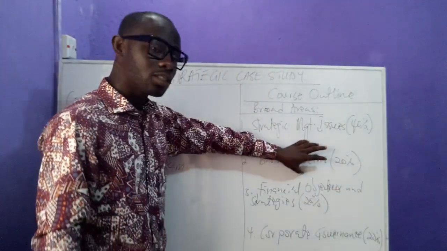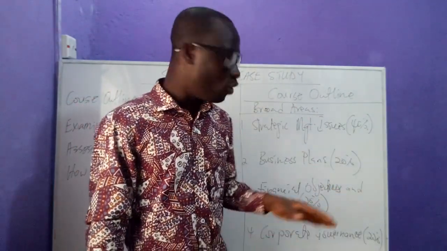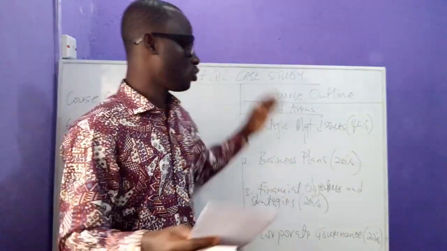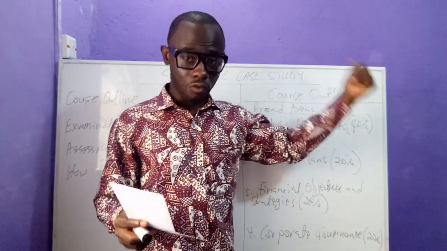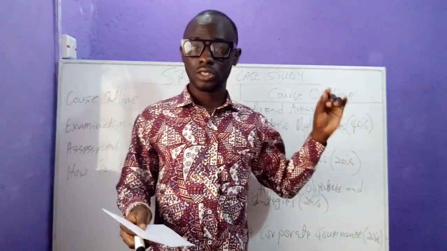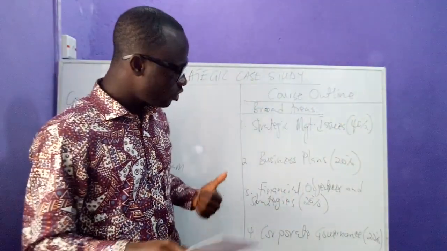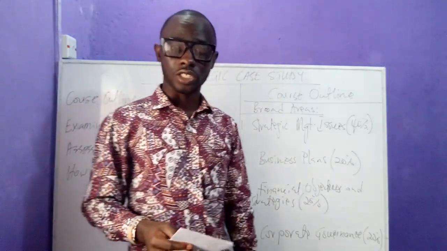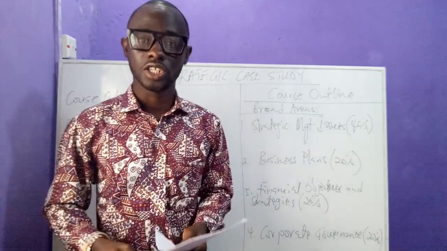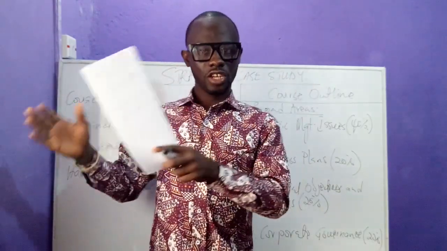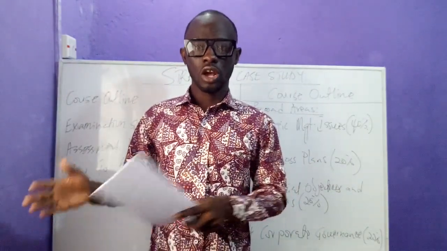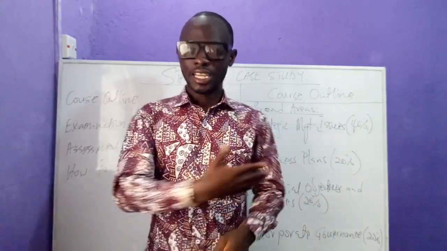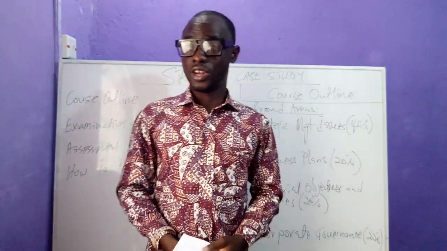So that is the second aspect, but all of these will cover only 20% of the syllabus, all right? 20% of the syllabus. So strategic management issues, 40%, business plans, 20%. Then the third thing that we look at is financial objectives and strategies. Now, if you did financial management in level 2, or you did advanced financial management under the old syllabus, this area is going to be very easy for you.